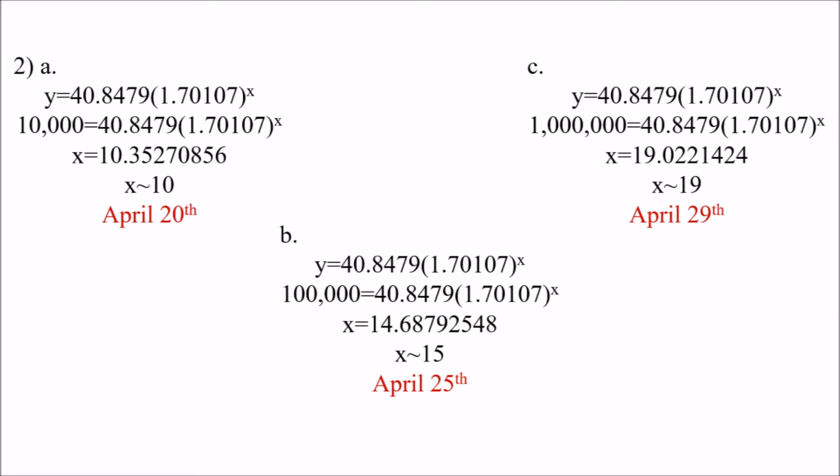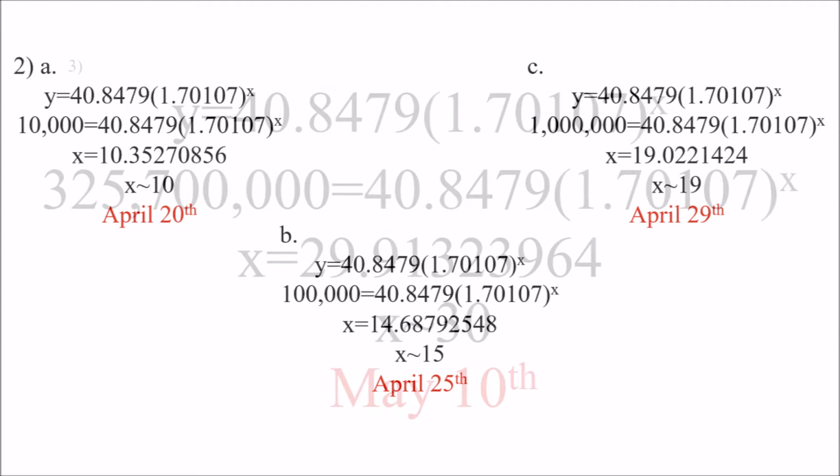To calculate the date at which a specific number of people are expected to be infected, I substituted that given value for y and solved for x. I utilized logarithms to solve for x. By April 20th, 10,000 people are expected to be infected. By April 25th, 100,000 people are expected to be infected. And by April 29th, 1 million people are expected to be infected.